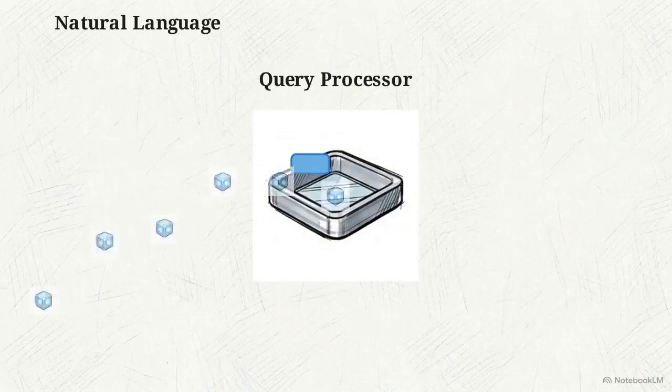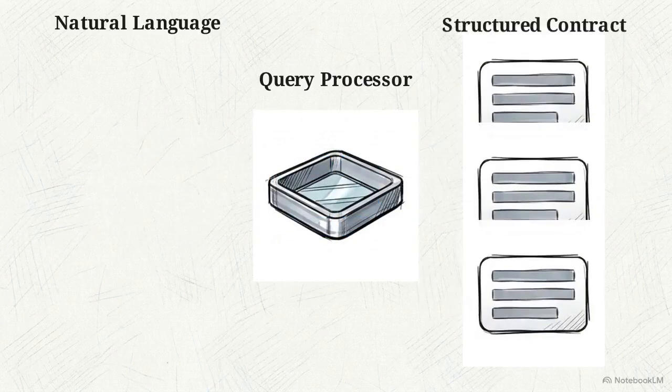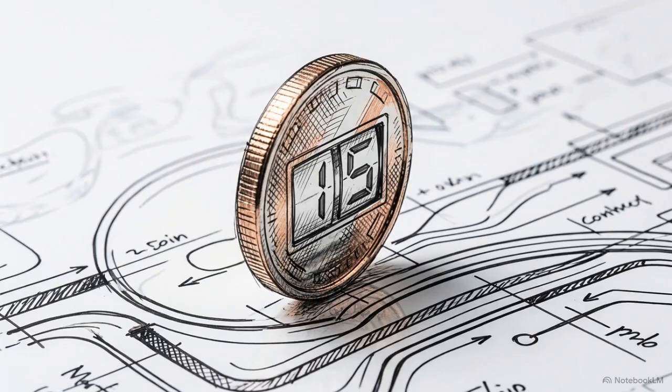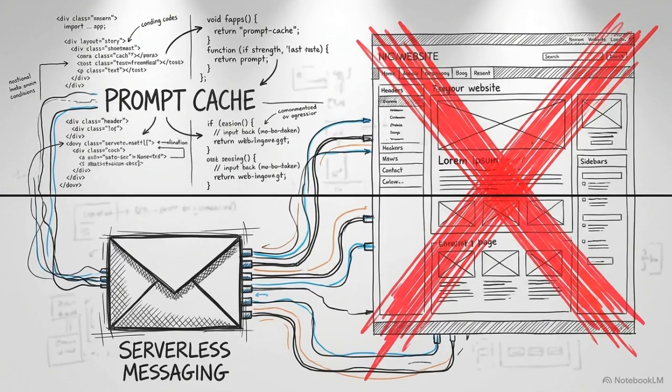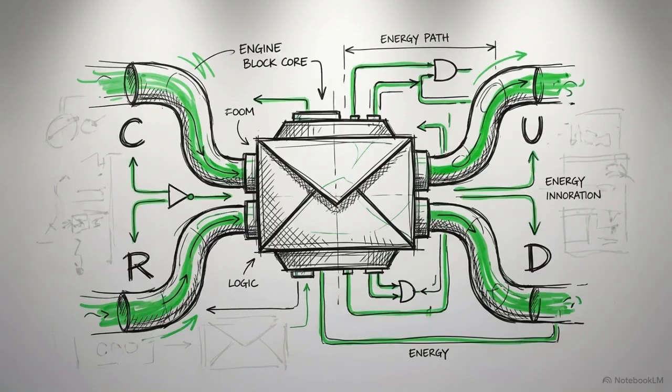Running natural language queries against massive datasets is highly efficient. This specific implementation cost less than a single cent for an entire session of 10 to 15 questions. By combining advanced prompt caching with serverless messaging, developers can bypass heavy front ends. Standard email inboxes become highly efficient, headless engines for creating, reading, updating, and deleting records.